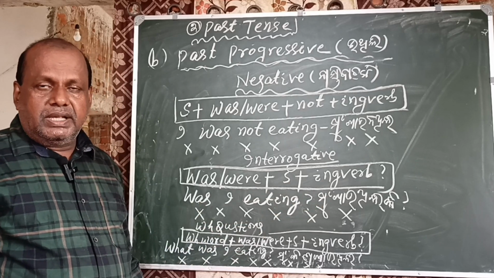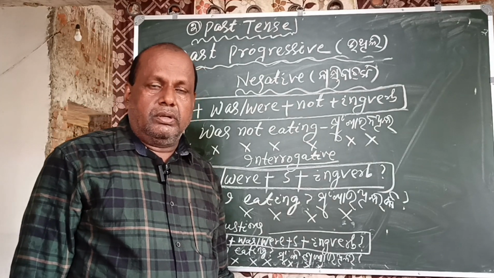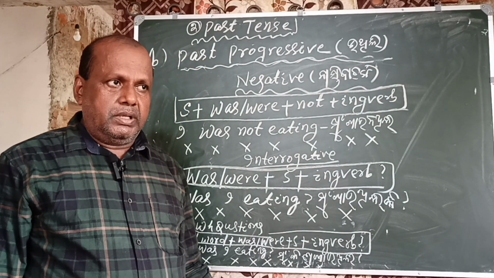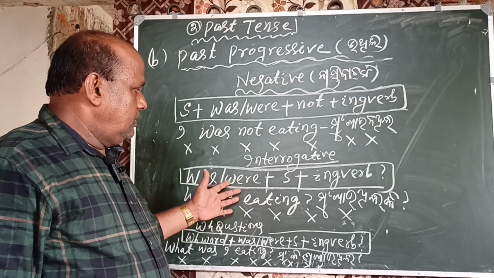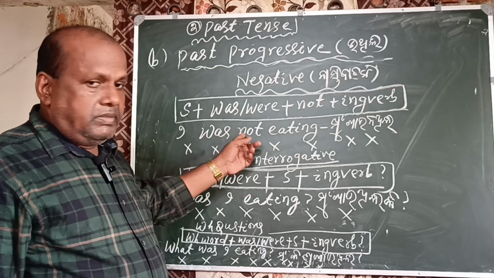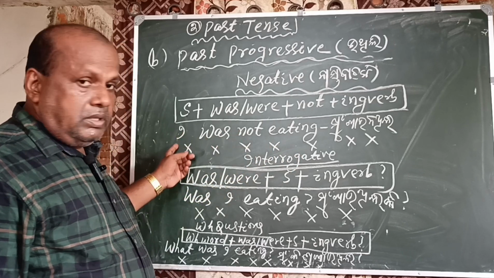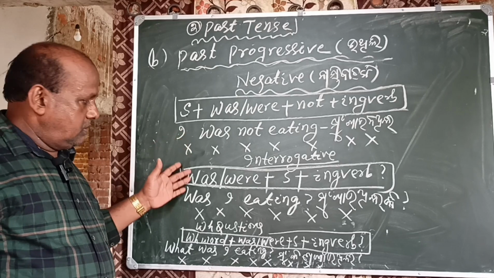Were we eating? Were you eating? Were you eating? In this way, the tense form will be in the interrogative form. There are some cross marks at the end of the sentence. It means all the forms will be in this way.